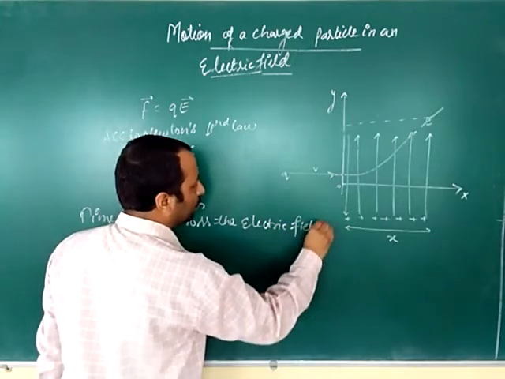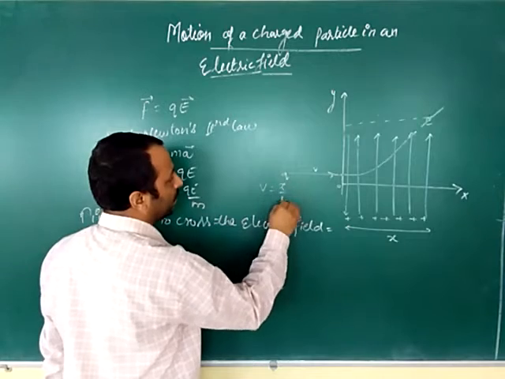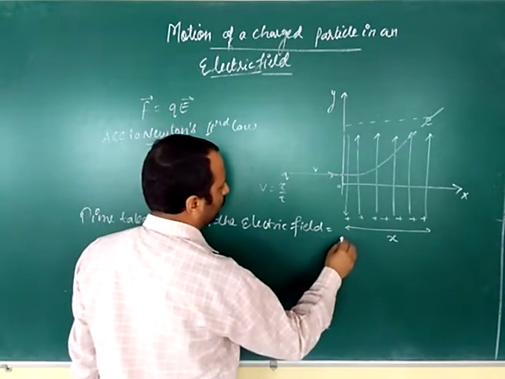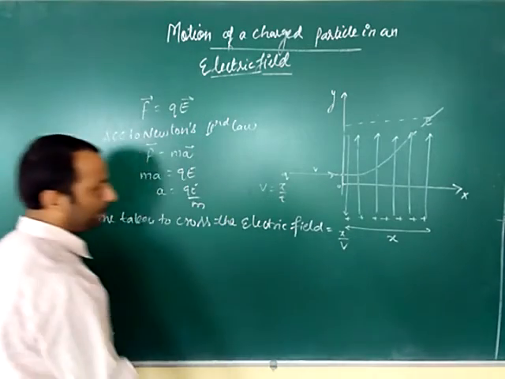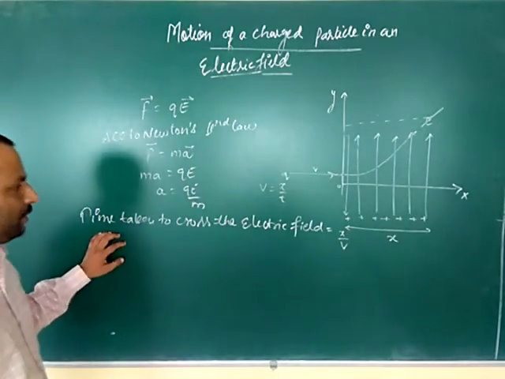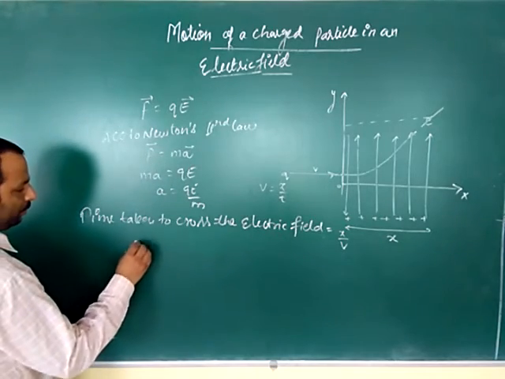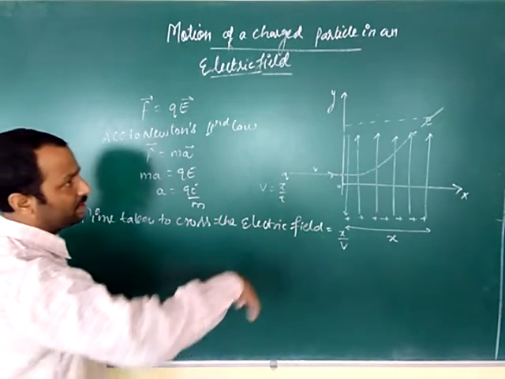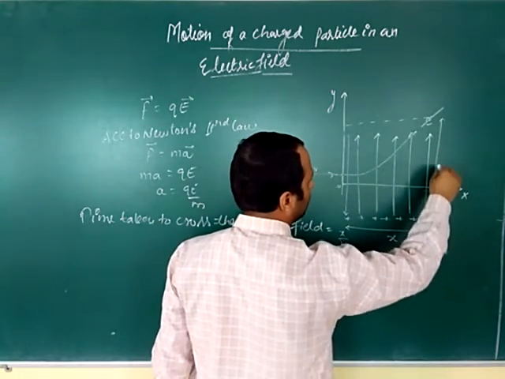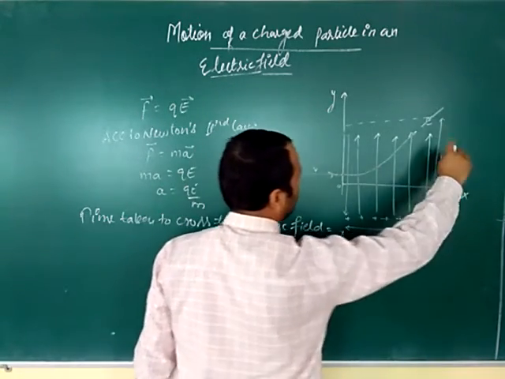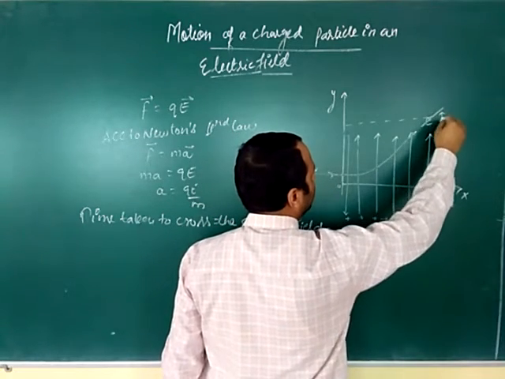We know that velocity is equal to distance x upon t, so t is equal to x upon v. This much time it will take to cross the electric field. We also need to know how much distance it covers in the y direction.